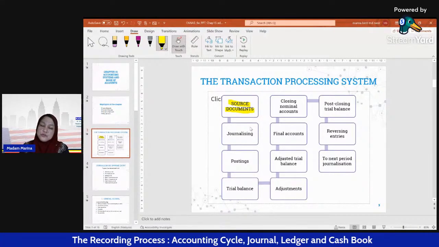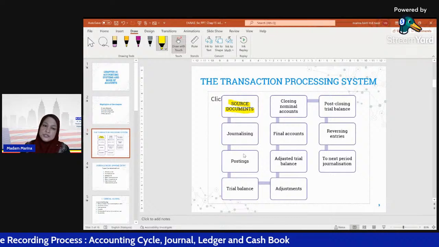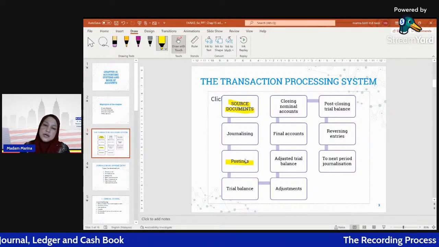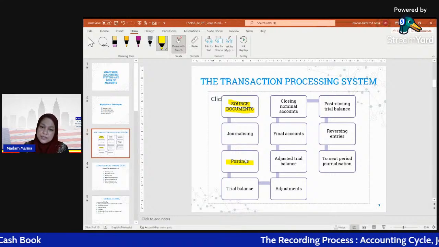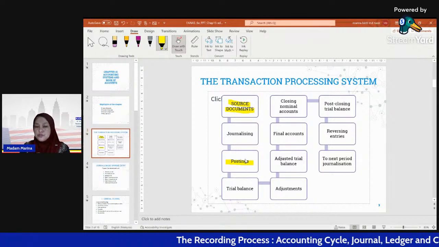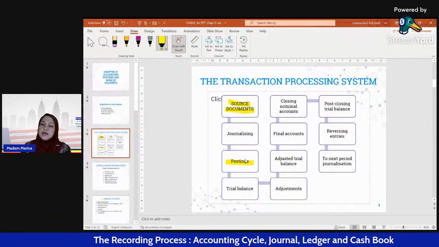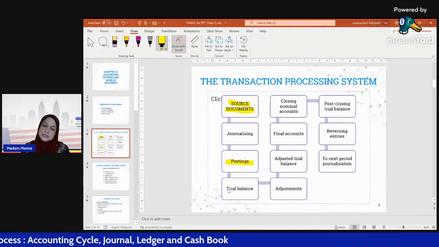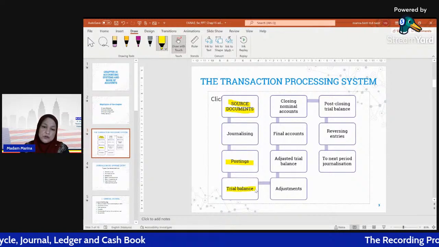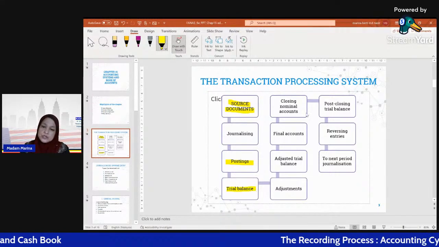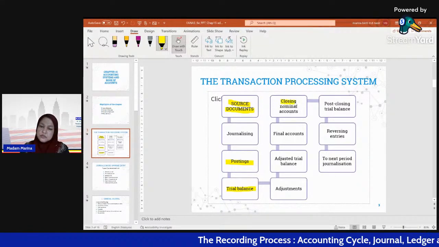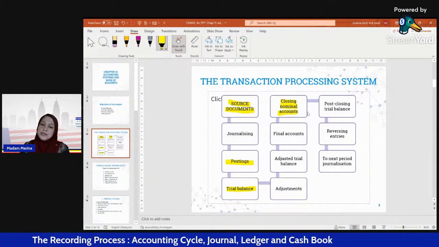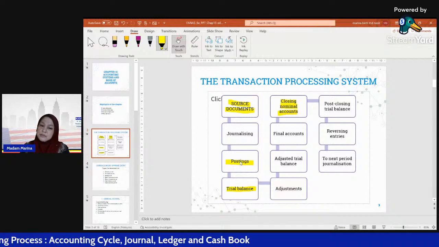Then what we have to do is post to the ledger. Posting to the ledger, I will teach you in the next class, in the next video. Then we prepare the trial balance. This is the trial balance before adjustment, and then we close the nominal accounts. What do we mean by nominal account? I will explain when I explain about the ledger.